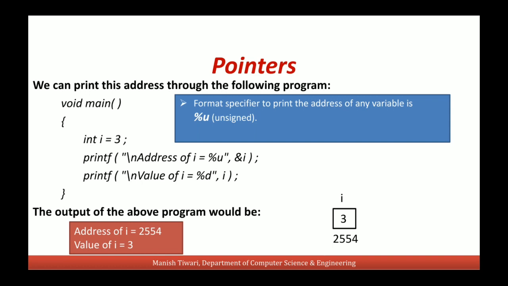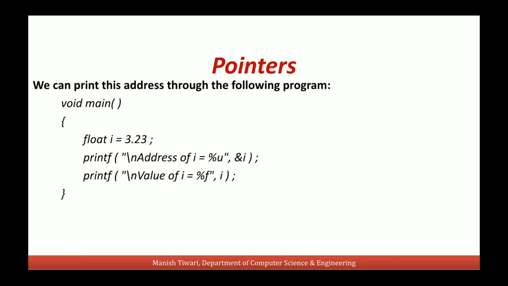This is why we use the %u format specifier, whether it is the address of an integer variable or it is the address of any other data type. And to refer to this value, we use this ampersand sign before the name of this variable.